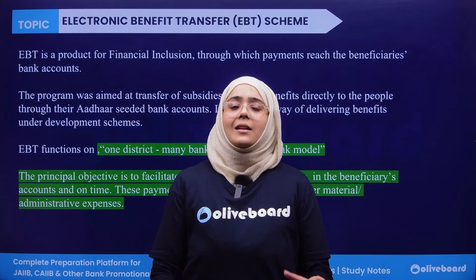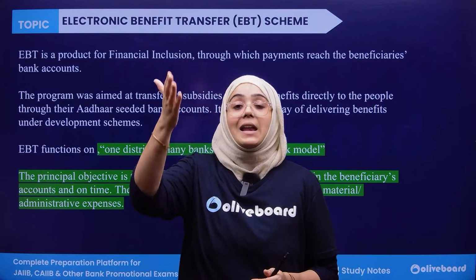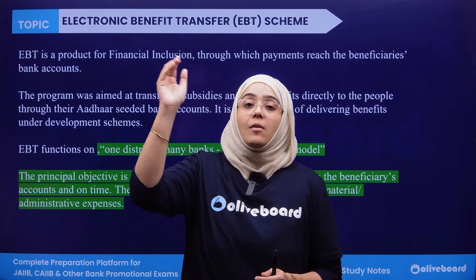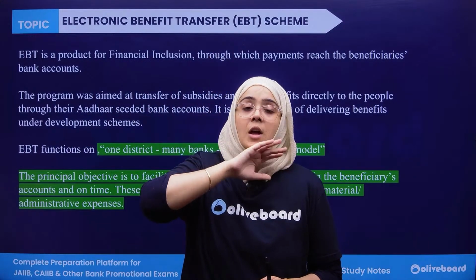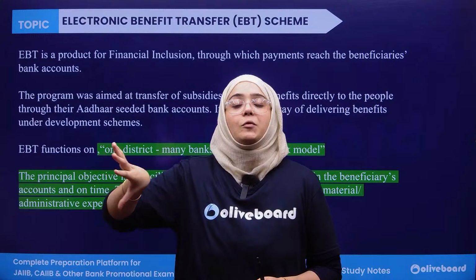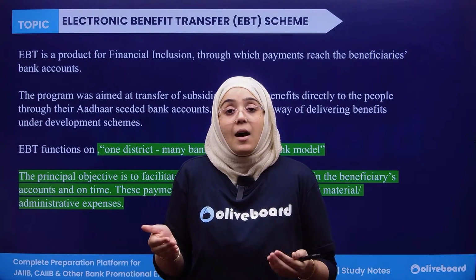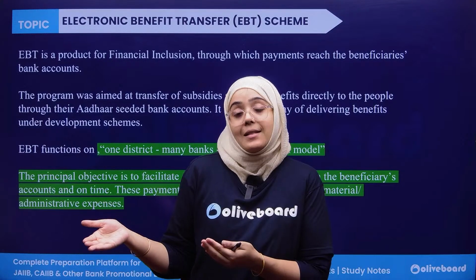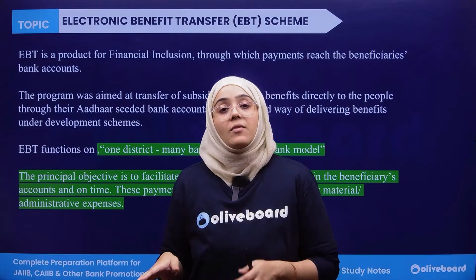For example, there is a scheme for the pregnant women, okay, there is a scheme for lactating mothers, there is a scheme for the unemployed youth, there is a subsidy scheme in the gas also. Now there are various beneficiaries which are registered under this scheme. Now the government has to transfer the amount to their account in the lump sum, and that's why they use the electronic benefit transfer.